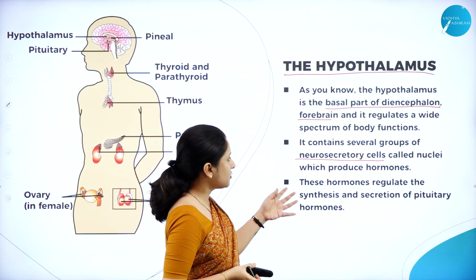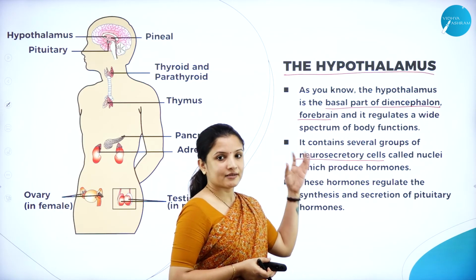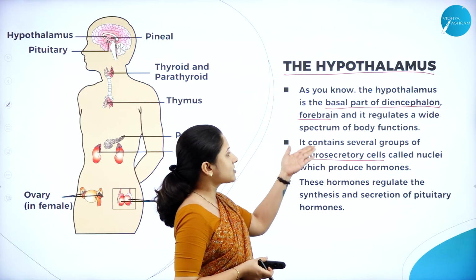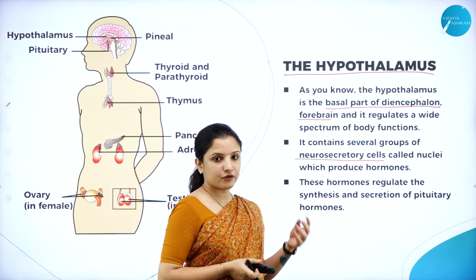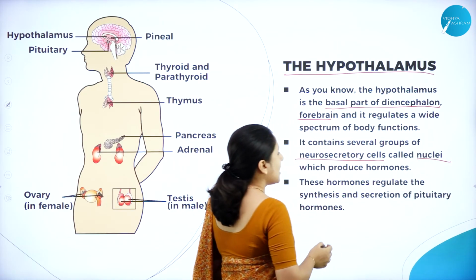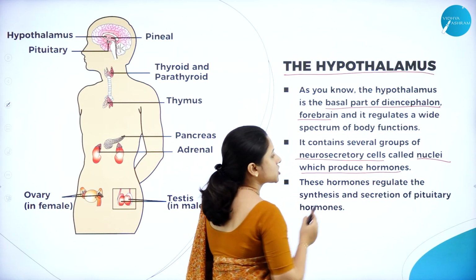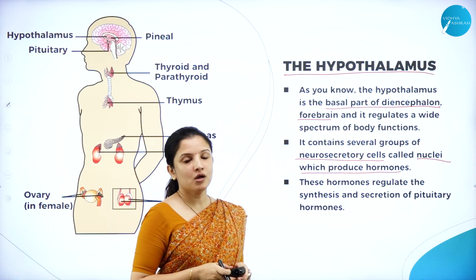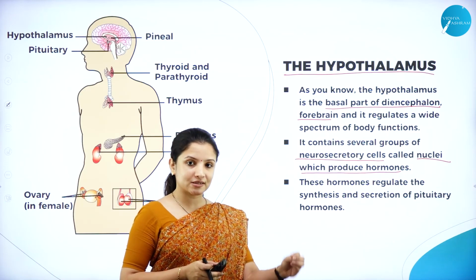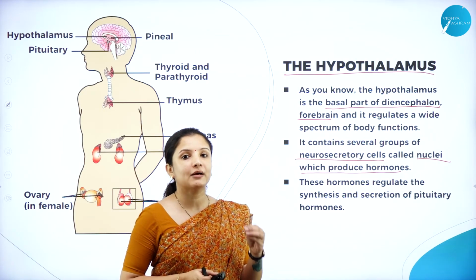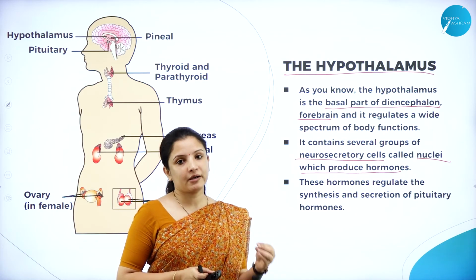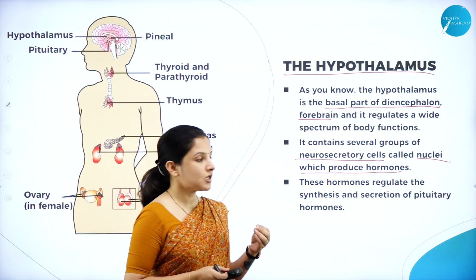So here also, this particular hypothalamus region of the brain contains several groups of neurosecretory cells called nuclei, and these are the ones that actually produce the hormones. So, the nuclei, which are nothing but the neurosecretory cells present in the hypothalamus, are the ones that help the hypothalamus to secrete various hormones.